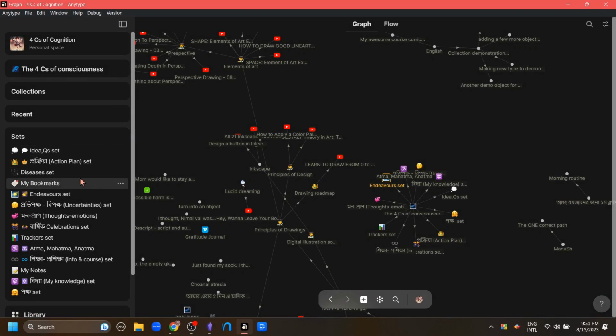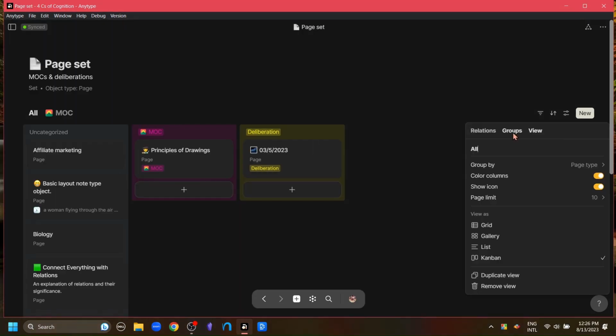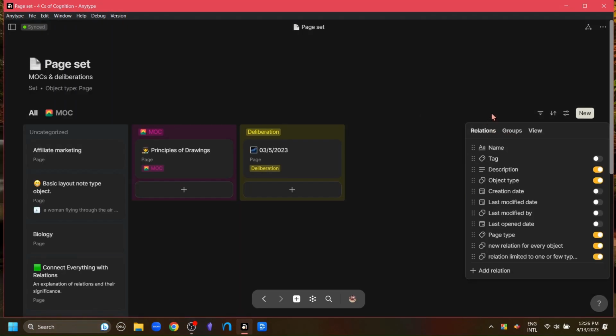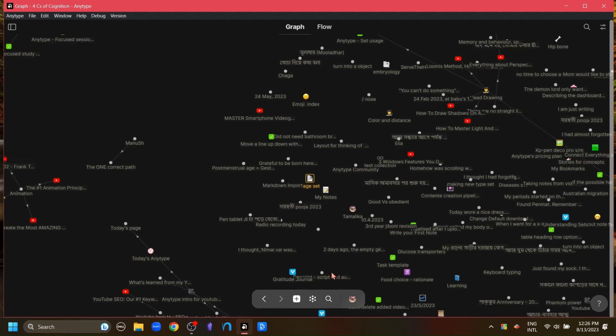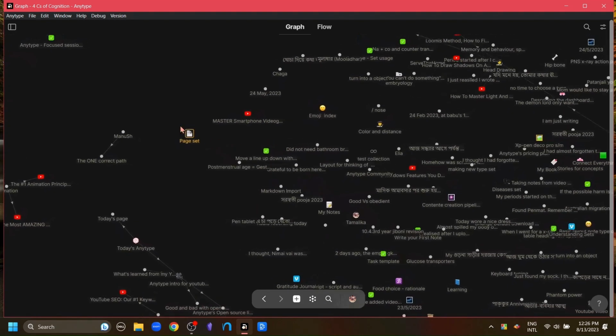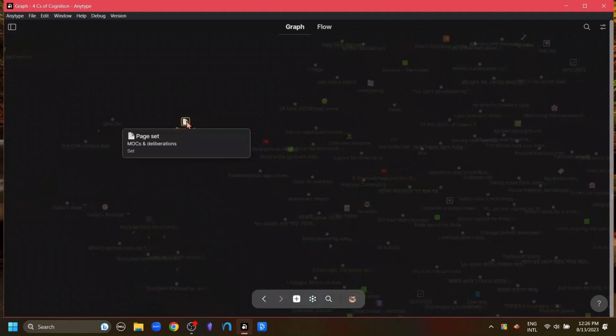The way I use the set function is by making things like a content creation pipeline, as I like to call it. One of the limitations of sets, though, is that since it is just a query based on type, this just shows up as one object in the graph view. The objects within the set do not show up as connected objects in the graph, as you can see here.